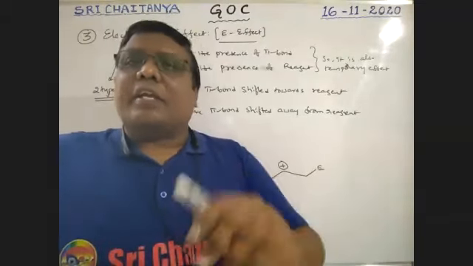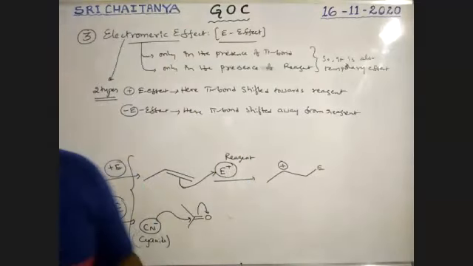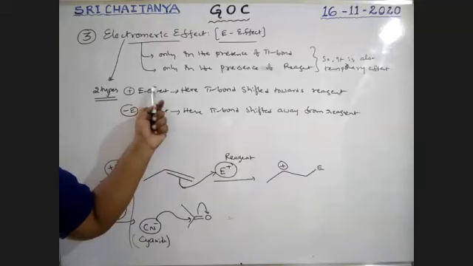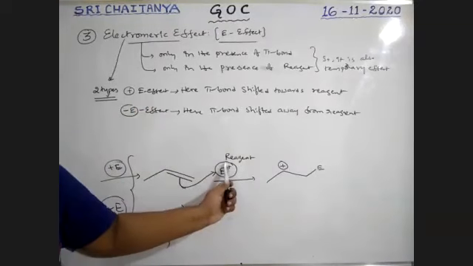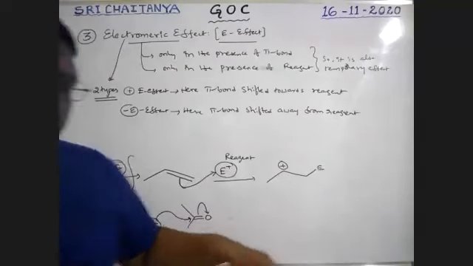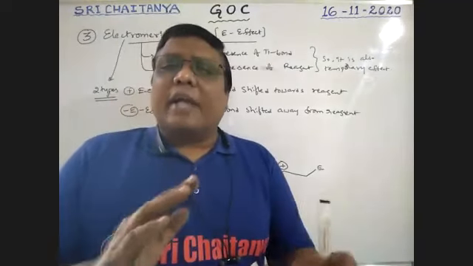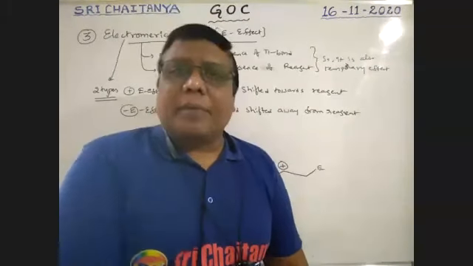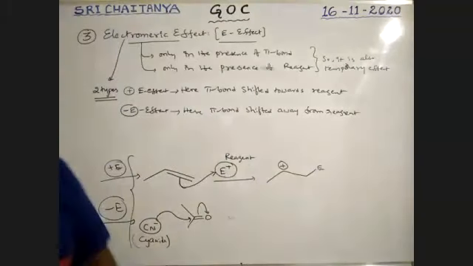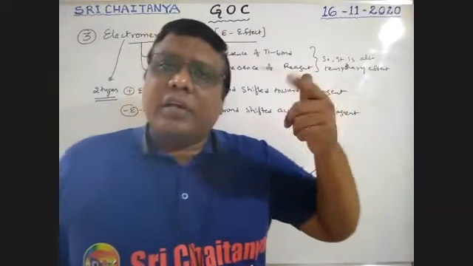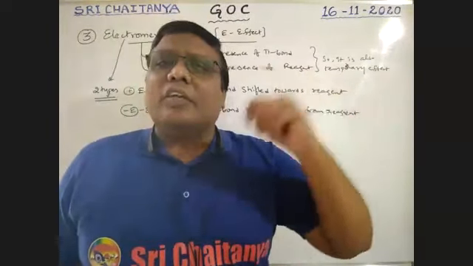Both are temporary effects. The electromeric effect has two types: plus E and minus E. In plus E, the pi bond shifts towards the reagent, and in minus E, it shifts away from the reagent. So it is easy to identify, and it is only applicable in the presence of a reagent.